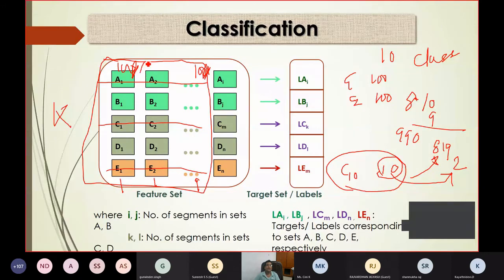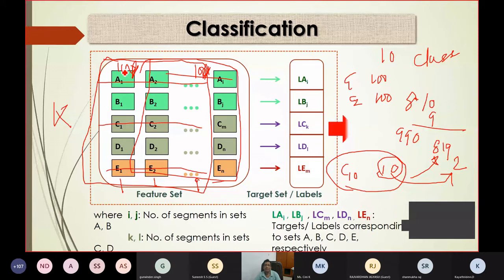Then you train with packet 2 to packet 10, the same 90 and 10, and test with the remaining one. So you do this 10 times. Every time 9 packets are used for training, 1 packet is used for testing. There is a fair representation of all the classes, and every time you get an accuracy, then you report the average accuracy. So this is known as the k-fold cross validation example.